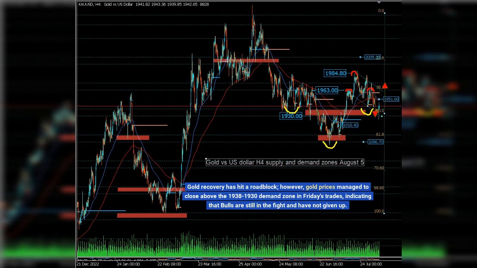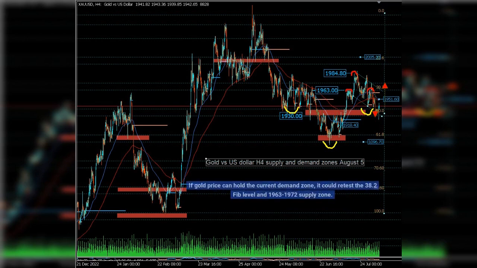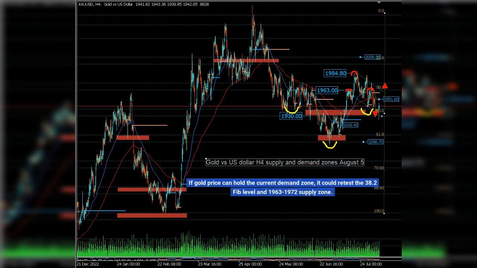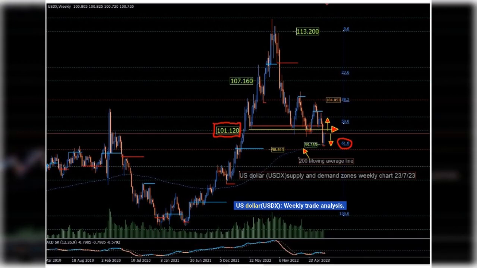However, gold prices managed to close above the 1938-1930 demand zone in Friday's trades, indicating that bulls are still in the fight and have not given up. If gold price can hold the current demand zone, it could retest the 38.2 Fib level and 1963-1972 supply zone. US dollar, USDX, weekly trade analysis.